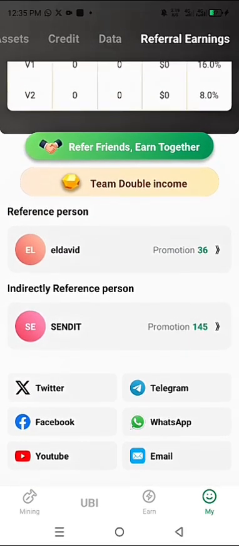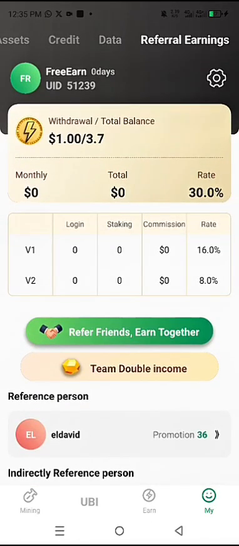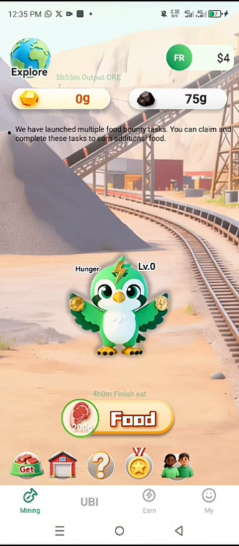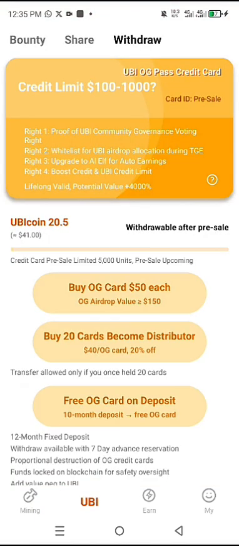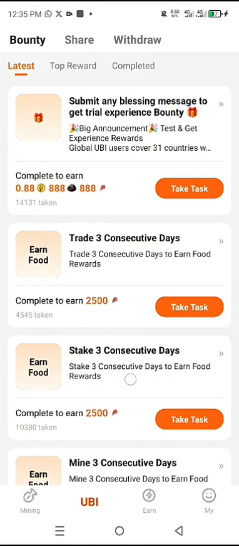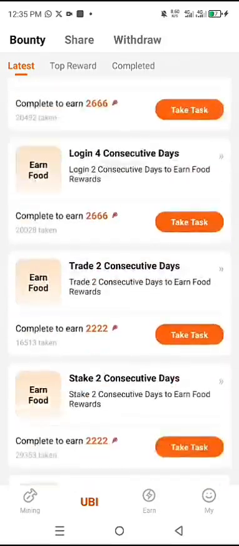So this is how the platform currently works, and we are currently new on the project. All you have to do is to continue doing all the tasks I've shown you. So on the UBI section, when you click on UBI, click on the bounty section, then you see some of the tasks that you need to do. Just ensure you read before completing the tasks.